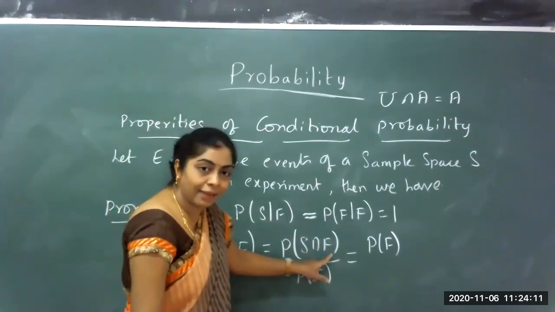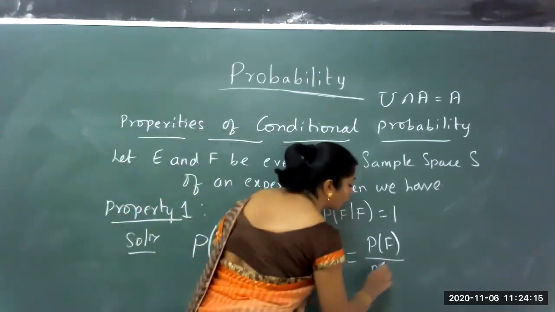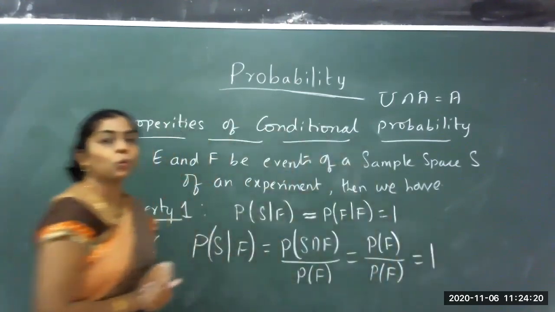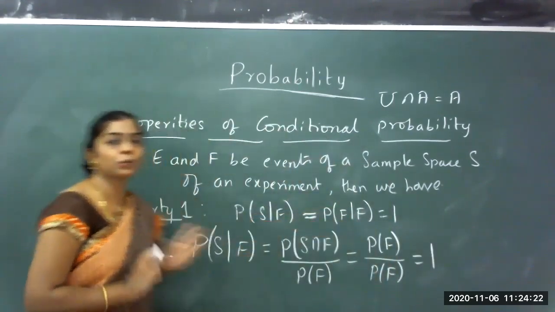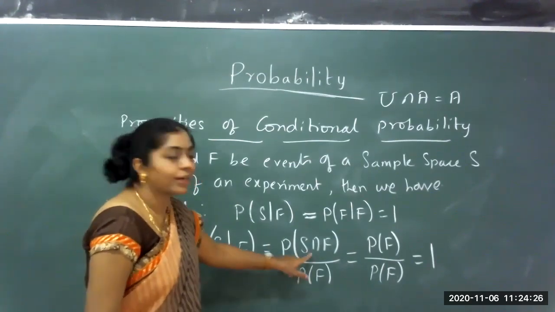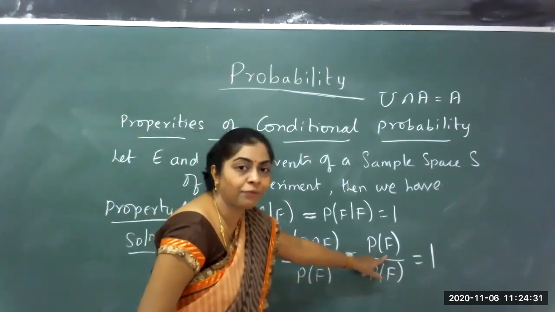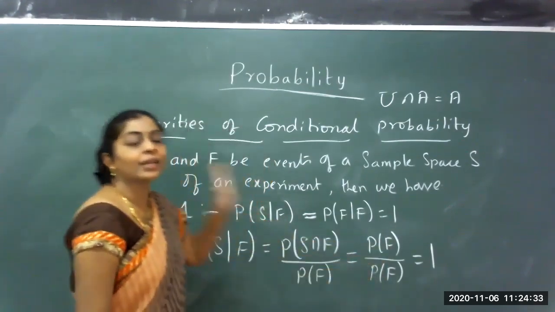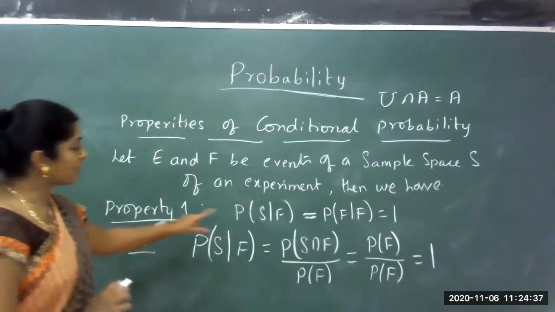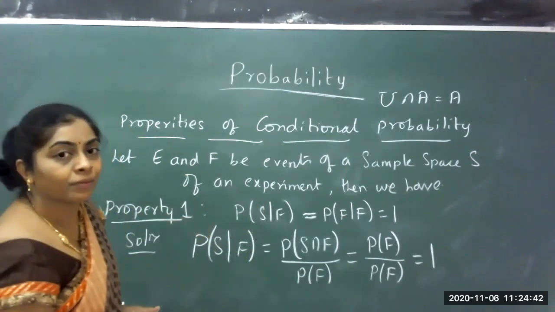Intersection of S and F will be F only, that is probability of F divided by probability of F. It gets cancelled, that is equal to 1. That is what is asked. So you use the definition of conditional probability of S given F, and I got back this as probability of F in the numerator, which is the same as in the denominator. Cancel that and you get 1. So this is the first condition. Similarly, let us do the second condition.